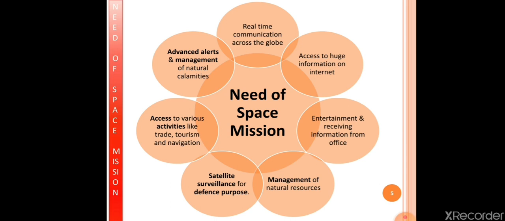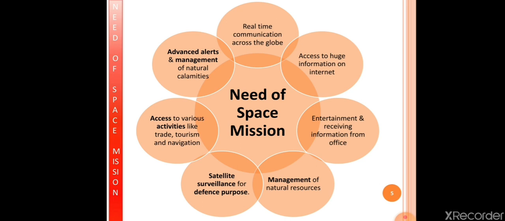Our fourth need is management of natural resources. So the natural resources available on Earth can be managed with the help of various artificial satellites, with the help of space missions only. The next one is satellite surveillance for defense purposes. Every country has a defense system. So for surveillance with the help of satellites, the space missions are very necessary.